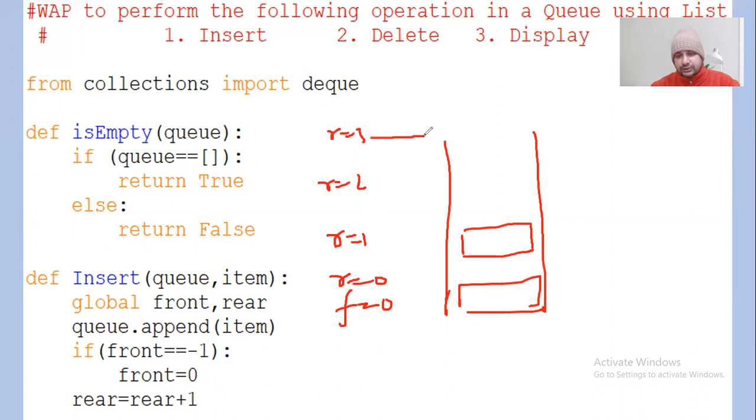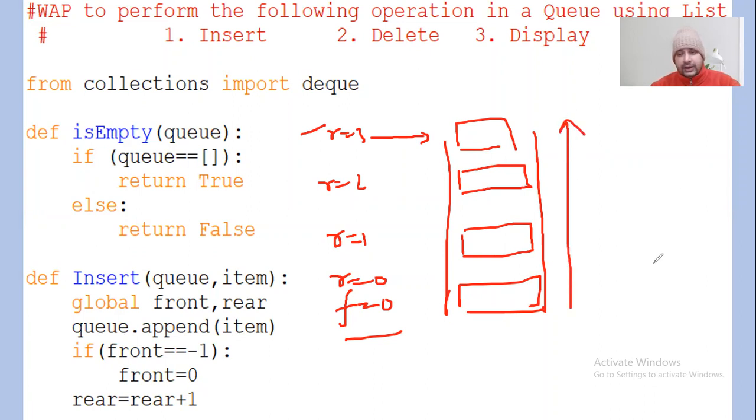So this last position is the last position of rear. That means this is the most recent element which arrived in the queue. So there's the first element and this is the last element according to our observation. Whenever you retrieve an element, you retrieve it from front to rear, or whenever you delete, you delete from the front, because the first person who is always at the front is going to be removed first according to a queue, right?